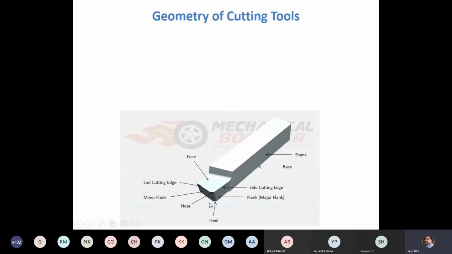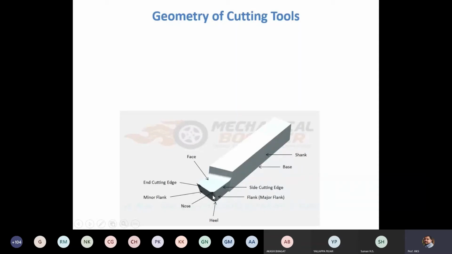In videos also you have seen this. Okay, so this is the shank and the bottom surface is called the base. This top surface, from ear to ear, is called the face. Another name for face is rake surface. Face is also called the rake surface.